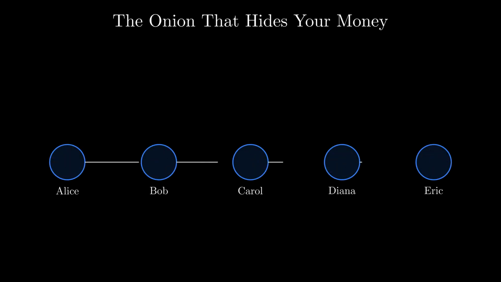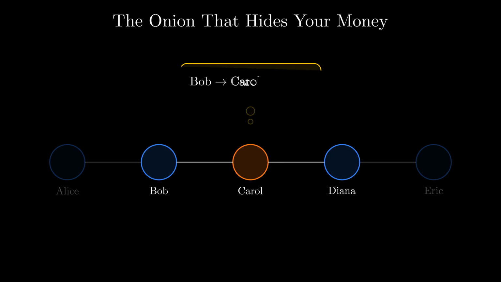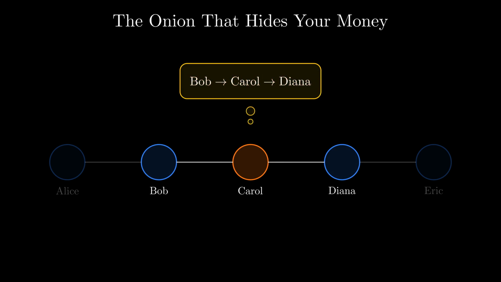Meet Carol, a routing node on the Lightning Network. A payment passes through her. From where she sits, it's a simple transfer. Bob sends to Carol, Carol forwards to Diana. Carol just helped move money between two strangers, and she'll never know who they actually were. That's not a bug, that's the entire point.